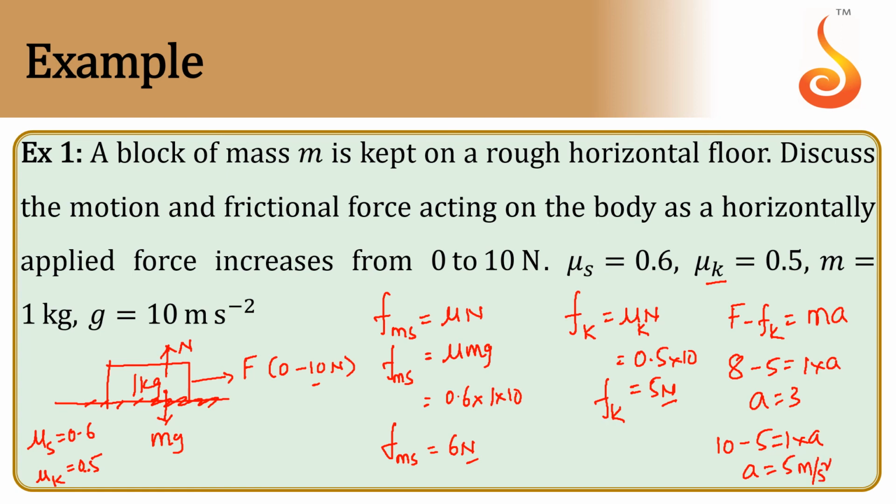So once our applied force reaches 6 newtons, the body is about to move, and once it exceeds 6 newtons, the body comes into acceleration. That time the frictional force will be 5 newtons only. So once the body comes into motion, we only need to consider kinetic friction, not the static friction.